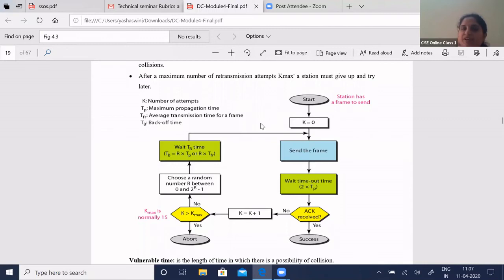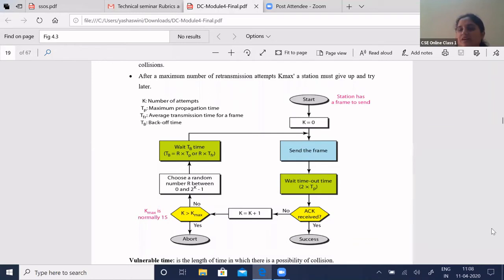In between, you have a time called vulnerable time. Vulnerable time is nothing but the length of time that a particular frame spends whenever there is a collision.